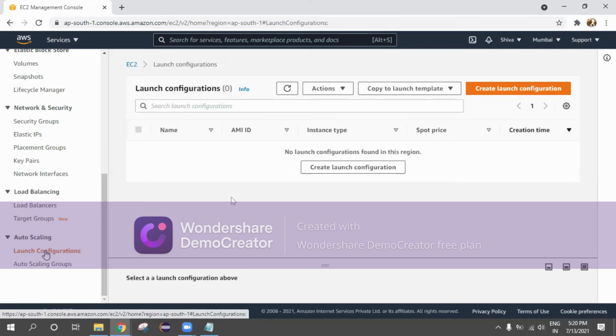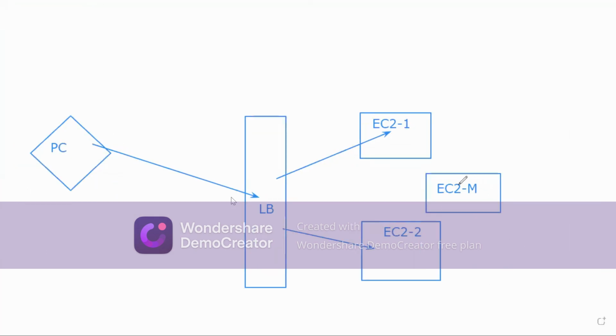You might get a doubt: what is this launch configuration? When we are creating multiple EC2 machines, what would be the configuration of these machines? Configuration means we know only a few things. What is the RAM of this machine?